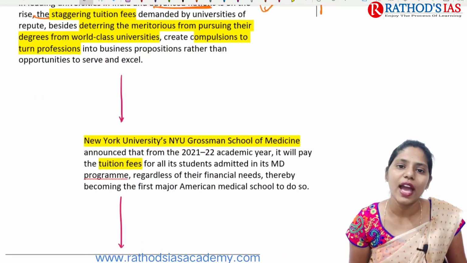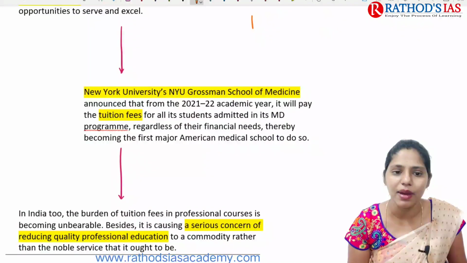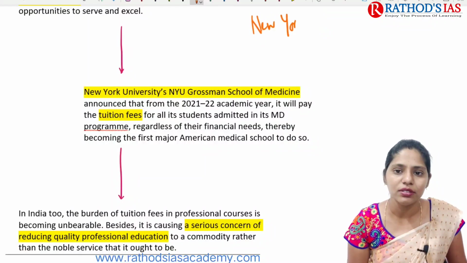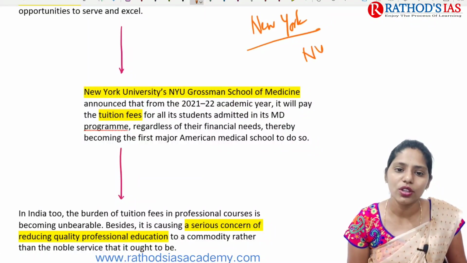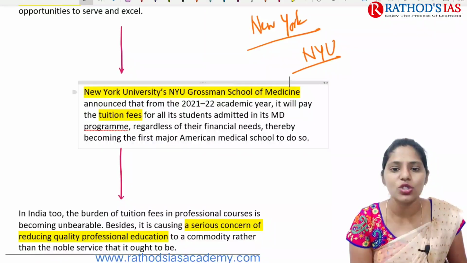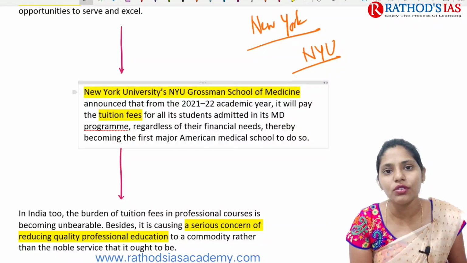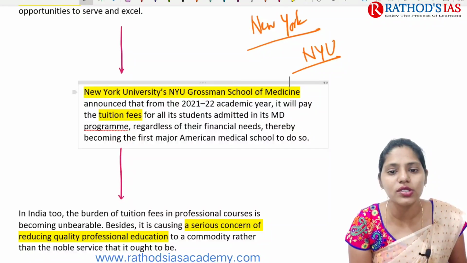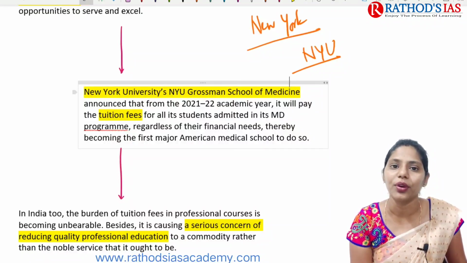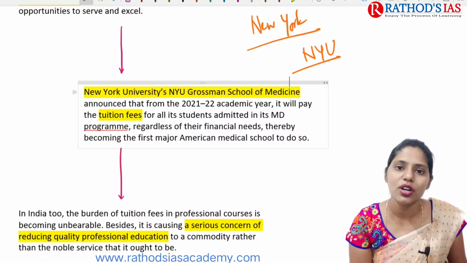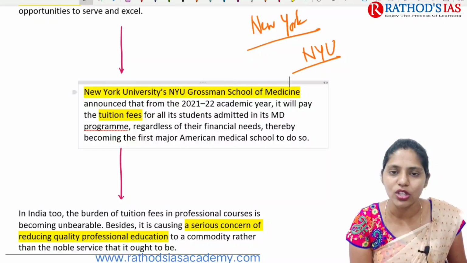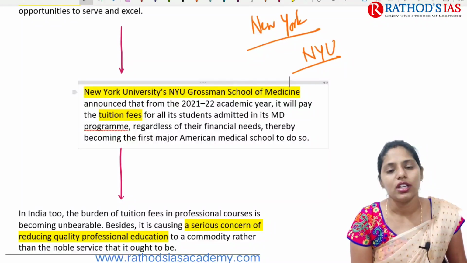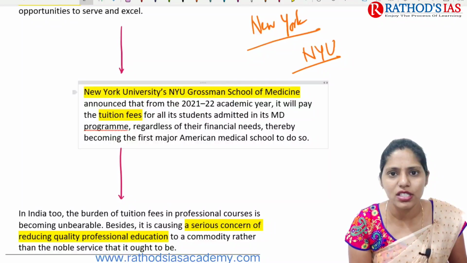Recently, one important step was taken by the New York University Grossman School of Medicine, which announced that from the 2021 to 2022 academic year, it will pay tuition fees for all the students admitted to its MD program. In medicine, after your bachelor's degree, you do your MD, that is specialization, for example in gynecology, pediatrics or respiratory medicine; there are different branches in this MD.